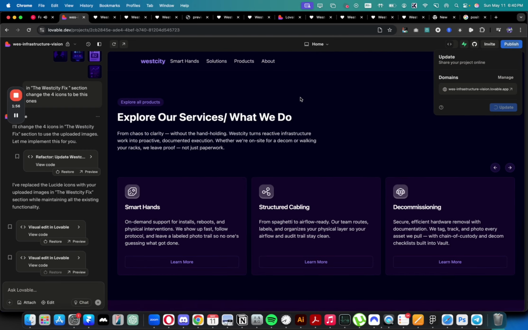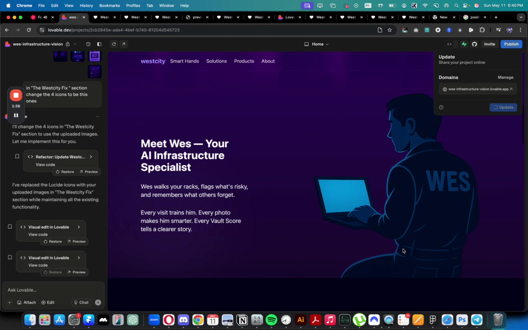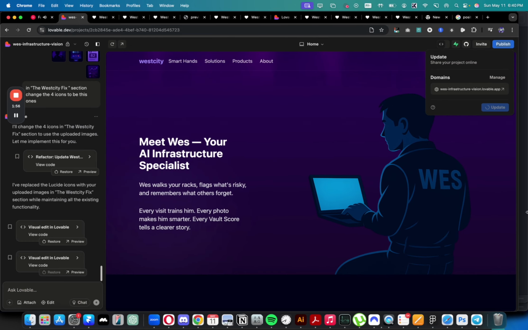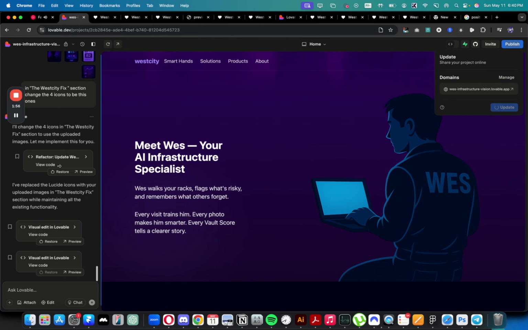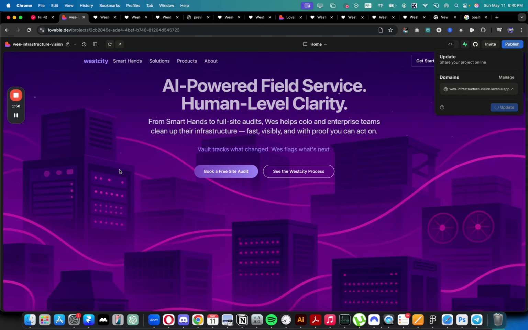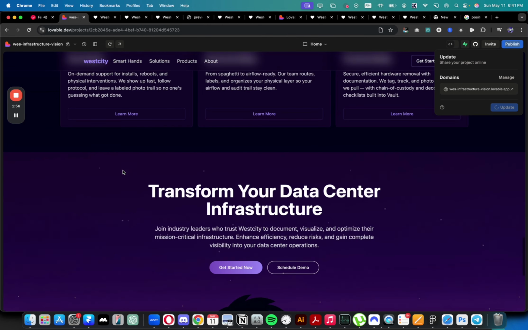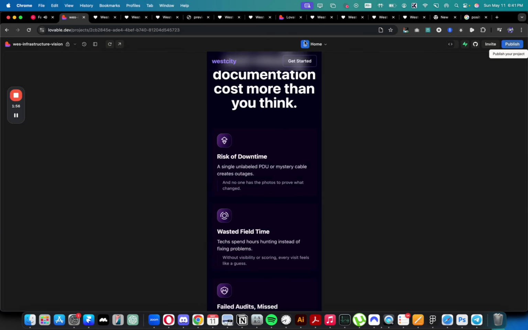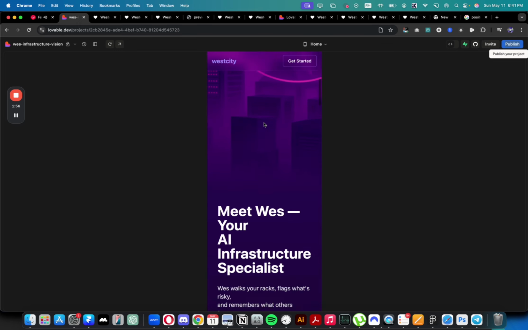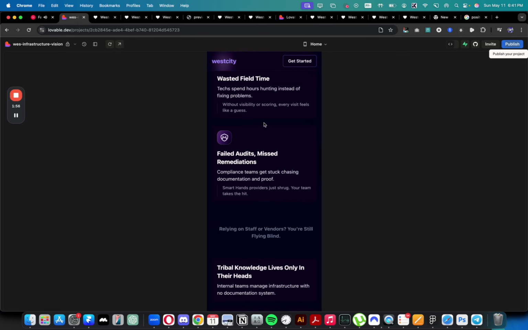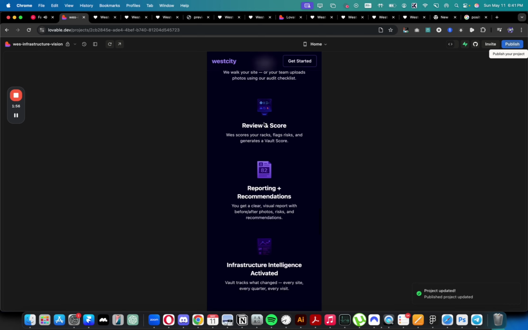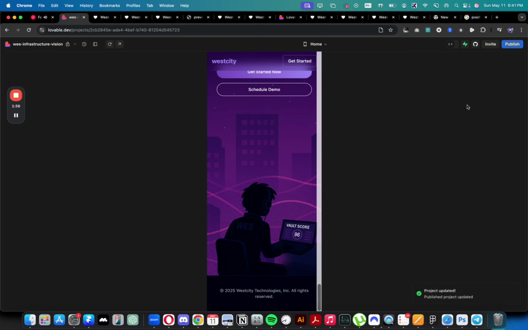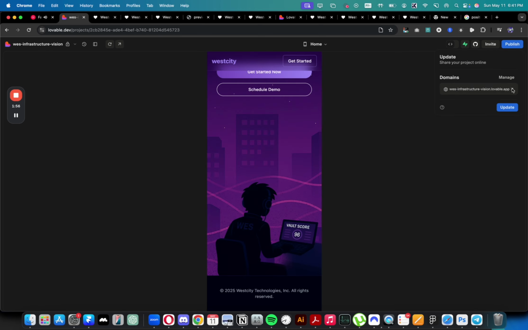Let's update it one more time and see if it did update, because I changed it. Maybe it looks different on a bigger screen, honestly. No, it should look good. And let's look at the mobile as well. On mobile, just the text needs to be fixed and some images. Most of the cards are all right. But other than that, let's just preview it and see how it looks here.